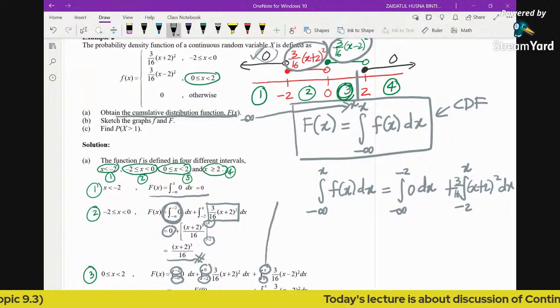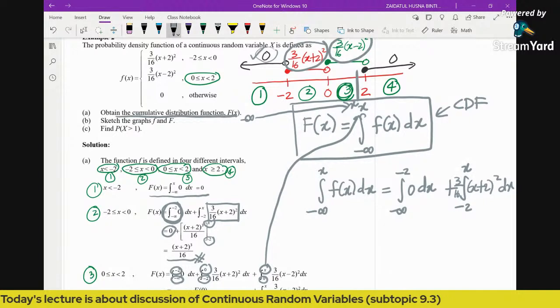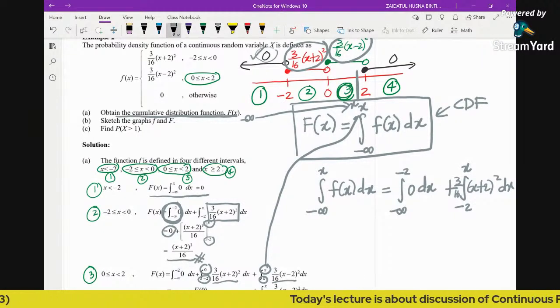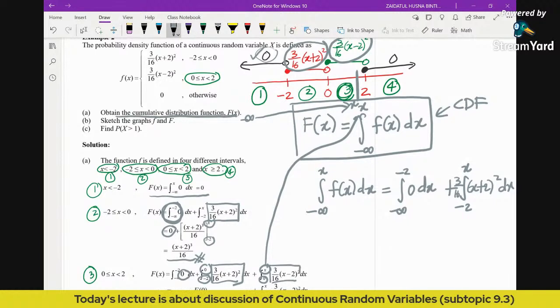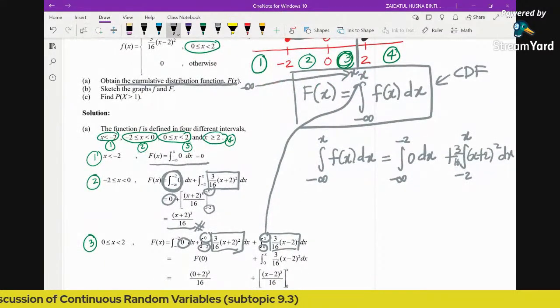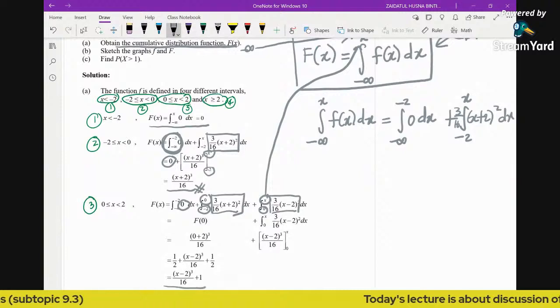Again, why x? Because that is basically the formula of the cumulative function. We integrate from -infinity until x, and we just bring down the respective function defined in those respective regions. So in the first region, we have the 0 function. In the second region, we have this quadratic function, and in the third region, we have this quadratic function. We just integrate, simplify it, and this is what we will be getting.